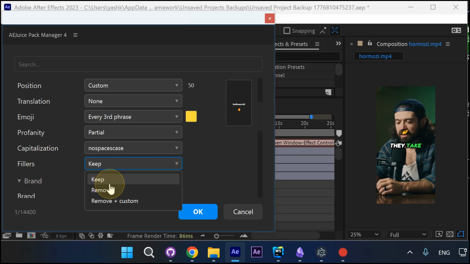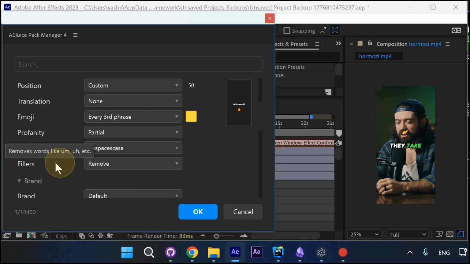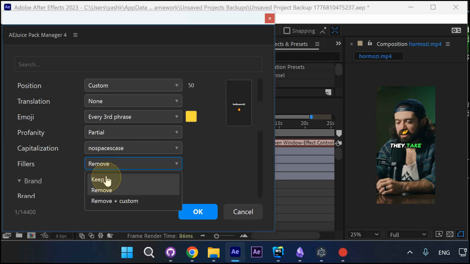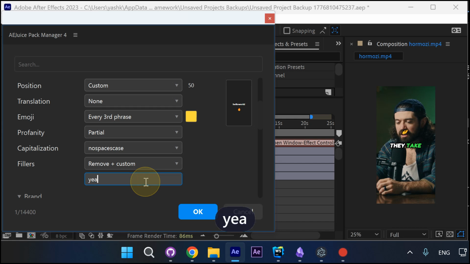For the fillers, you can remove them. By default, it removes most common fillers in most languages, but you can also add custom fillers and they will be removed too. Just type them, comma separated in this list.